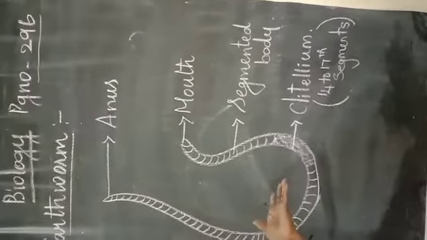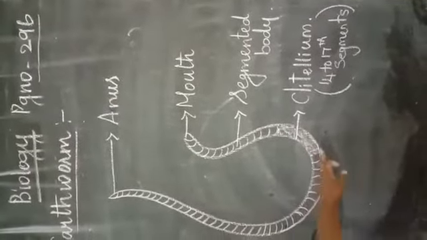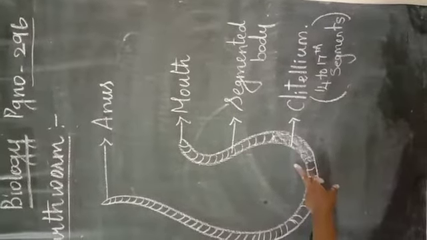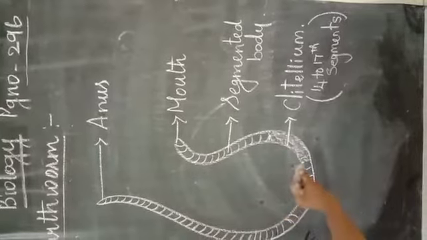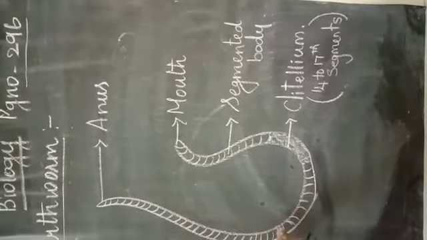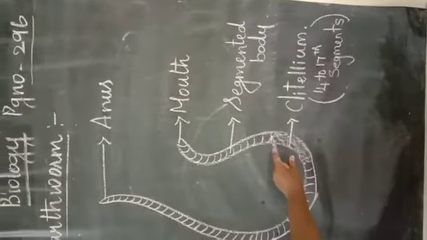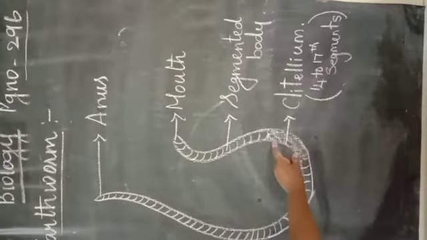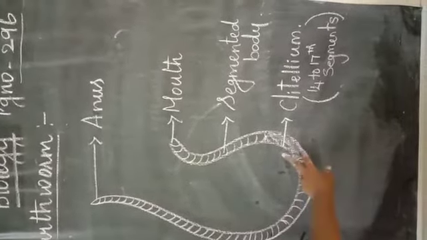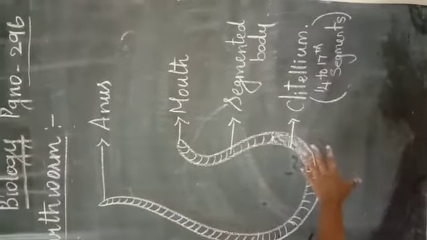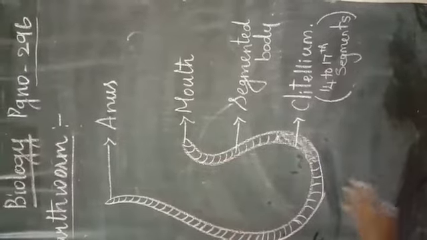That movement is called setae. And next, the clitellum is present, a very important and delicate organ in the earthworm. It is situated in the 14th to 17th segment of the earthworm. It is thick in nature and dark in nature also. Here alone you cannot see the segments. This is called the clitellum, where the reproduction process takes place in the earthworm. Clear, children? So this is the complete structure of the earthworm.